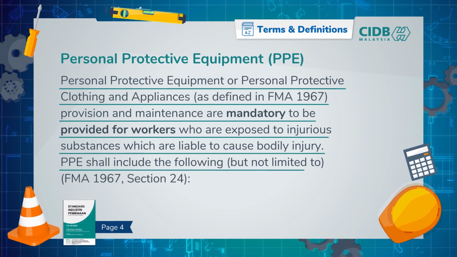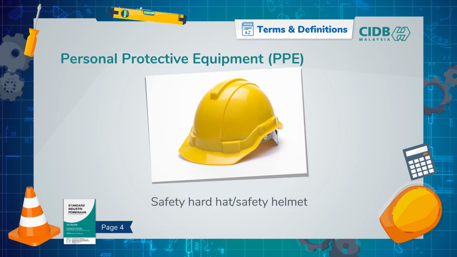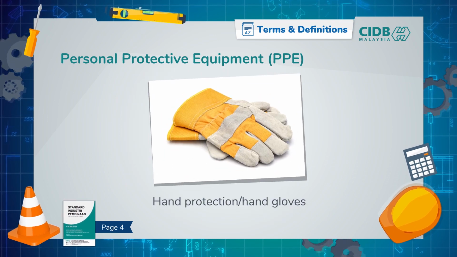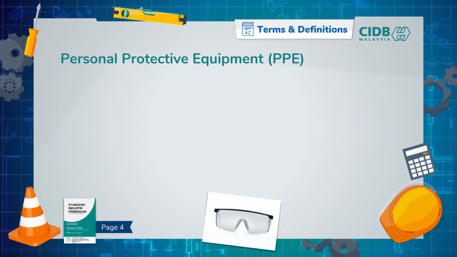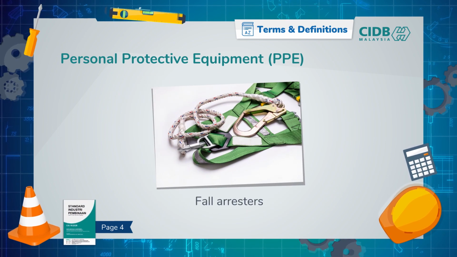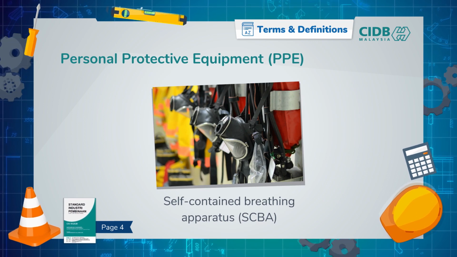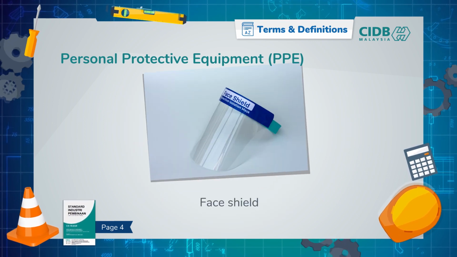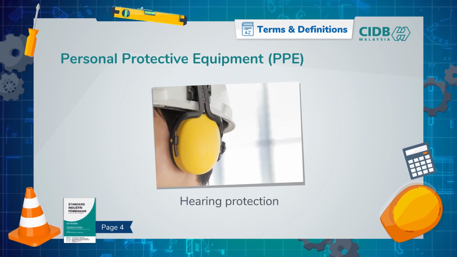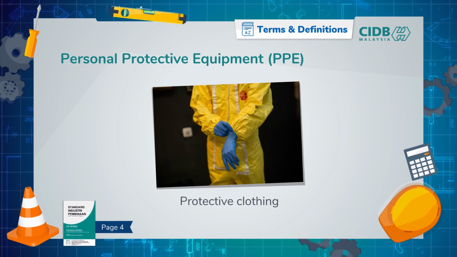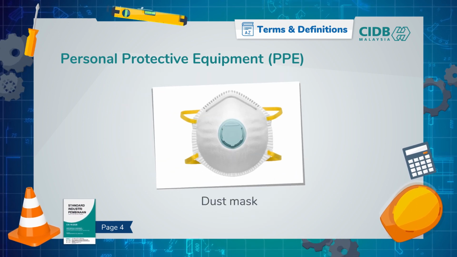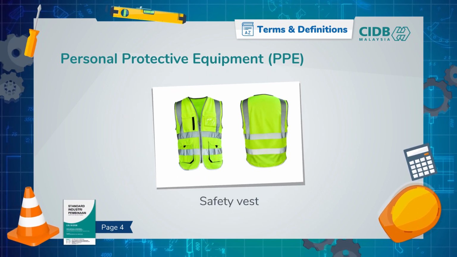PPE shall include but not limited to the following: safety hard hat, safety helmet, safety footwear, hand protection, hand gloves, eye protection such as safety glasses or goggles, fall arresters, self-contained breathing apparatus, SCBA, face shield, hearing protection, example earplugs, earmuffs, protective clothing, especially for chemical hazards, respirator, dust mask, safety vest.